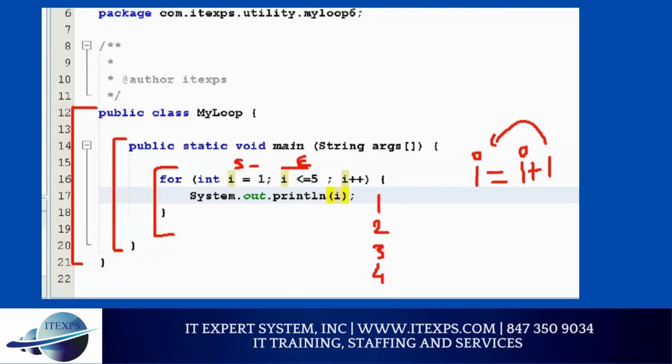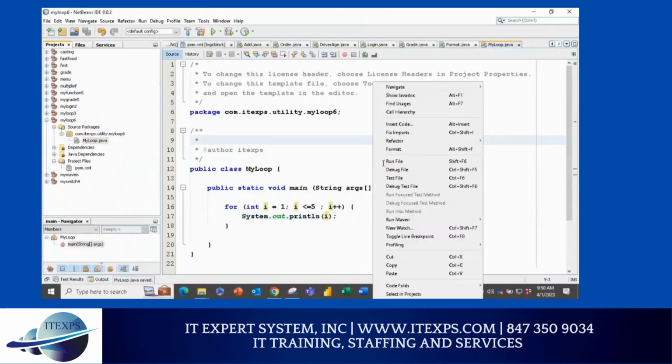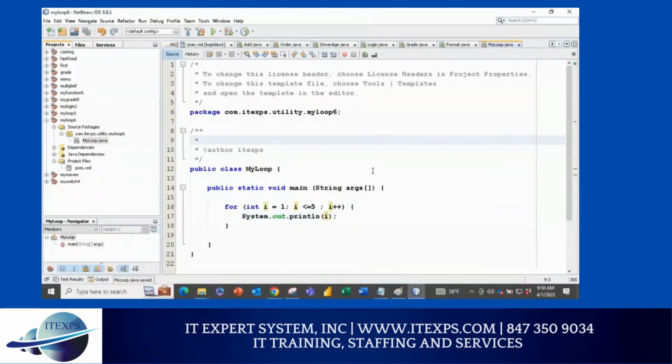Do you think it will print 6? Why? Because this condition will become false. And if the condition becomes false, the loop ends. So let's save it and run it and check it out. If you run it, I'm sure you will see 1 to 5.